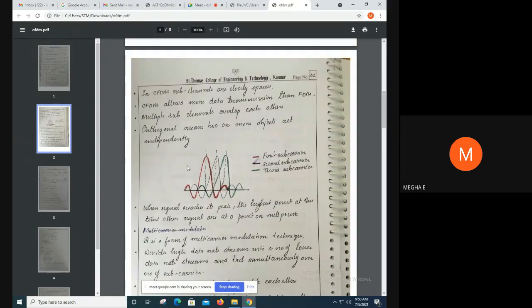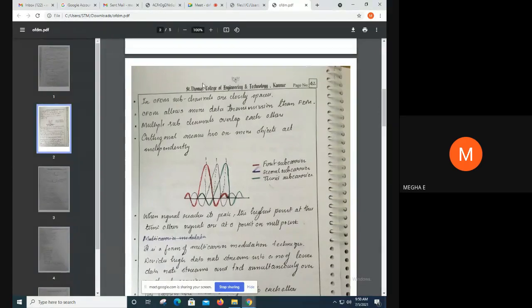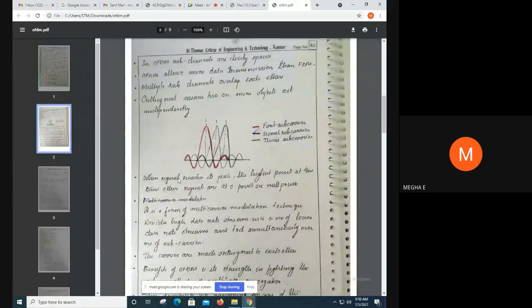Here we can see how the overlapping is done, or how the subcarriers are placed. This red color shows one subcarrier, which is basically denoted like a sinc function. This blue color is the next subcarrier, and the green color is the next subcarrier.